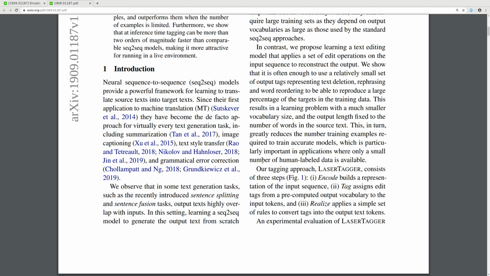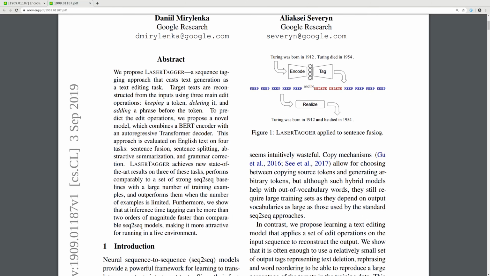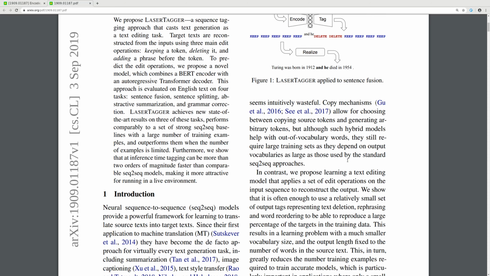We observed that in some text generation tasks, such as the recently introduced sentence splitting and sentence fusion tasks, the output text highly overlaps with the input. In this setting, learning a seq2seq model to generate output text from scratch seems intuitively wasteful. Copy mechanisms 2016 and 2017 allow for choosing between copying source tokens and generating arbitrary tokens. But although such a hybrid model helps with out-of-vocabulary words, they still require large training sets, and they depend on output vocabularies as large as those used by the standard seq2seq approaches.